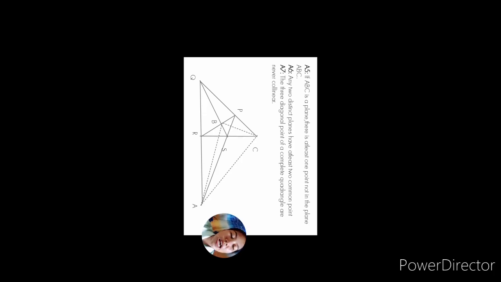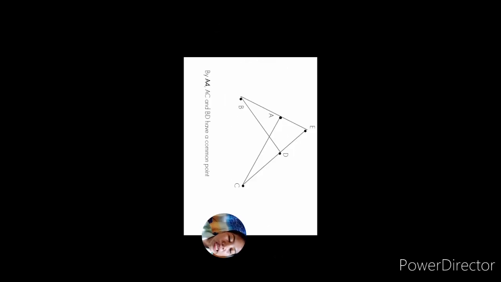Okay, now let's have the 4 basic theorems. Theorem 1 states that any 2 distinct lines have at least one common point. Okay, so let's first prove theorem number 1. For our proof, now we talk about the 2 distinct points.